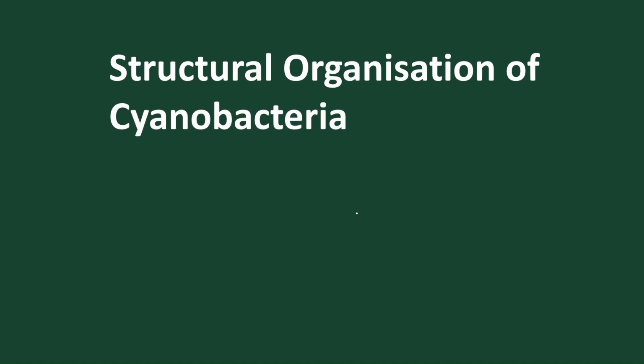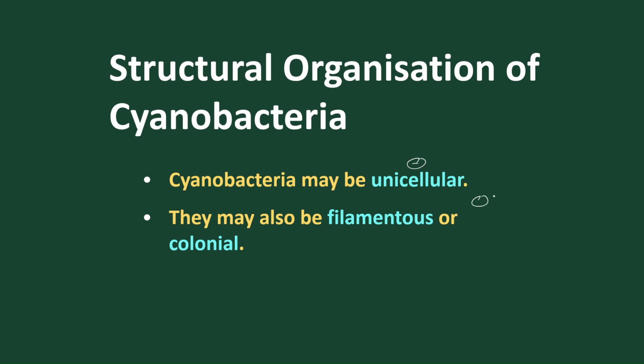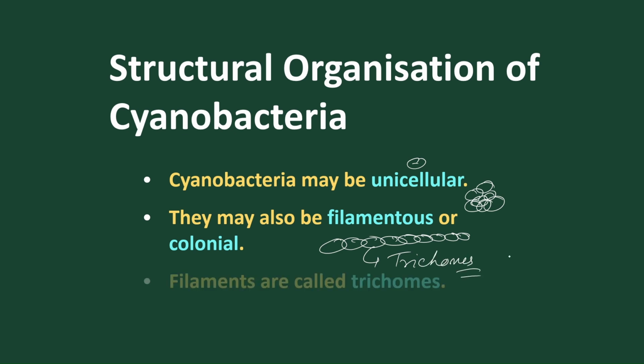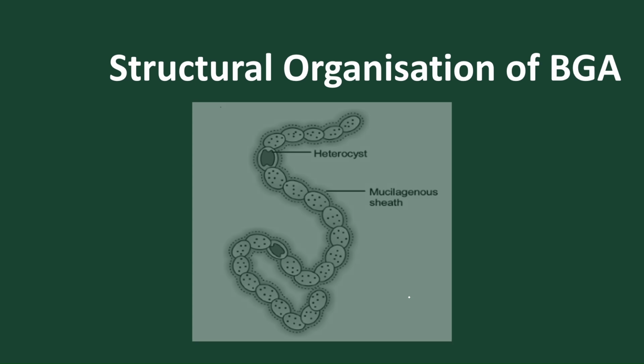Okay, now move to the structure of cyanobacteria. Mostly they are unicellular, single cell organisms. Some groups are present in colonial form. Some are present in filamentous form. The filamentous form is known as trichomes.